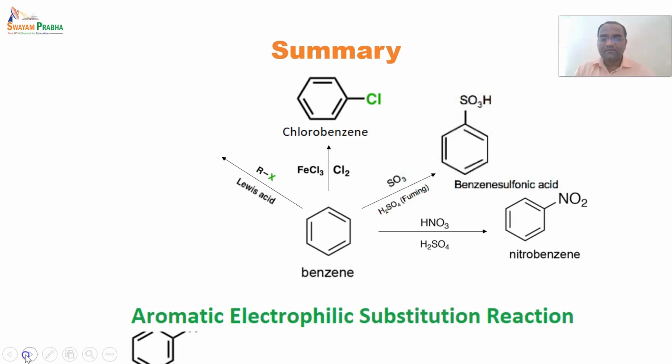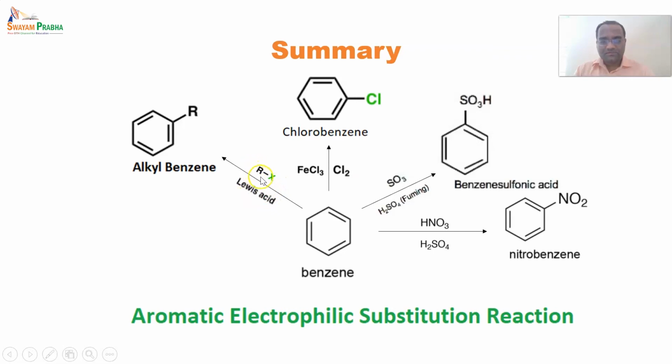After that, we have seen Friedel-Crafts alkylation. Introduction of an alkyl group, or substitution of an alkyl group on benzene, is said to be Friedel-Crafts alkylation. In this case, an alkyl halide is required as a substrate and a Lewis acid as a catalyst.